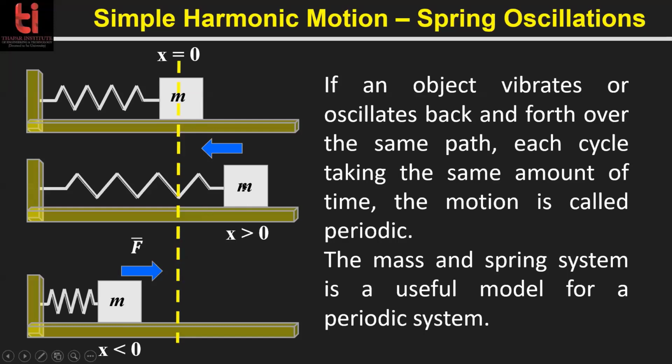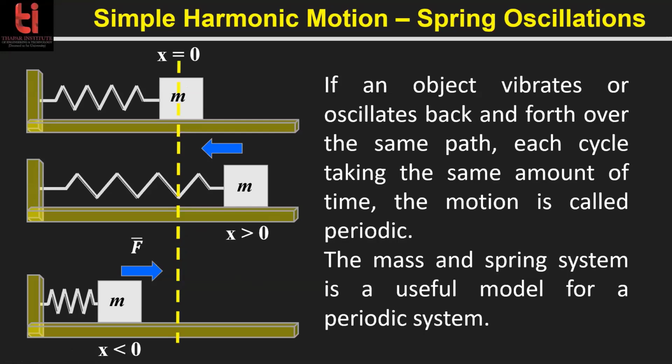And this mass is moving back and forth in this way. This is the equilibrium position at x equal to 0. This is the stretched position, this is the compressed position. So this type of motion is the simple harmonic motion.